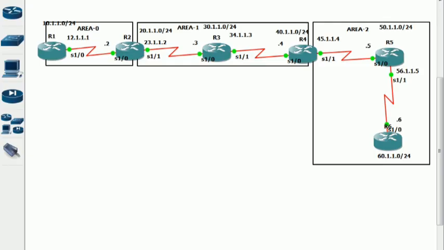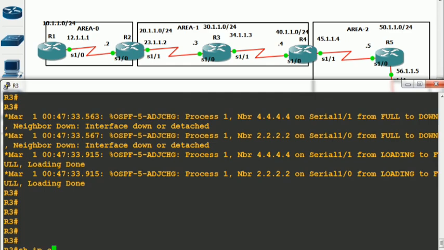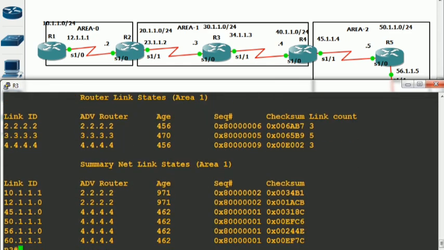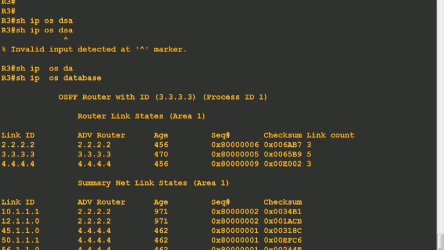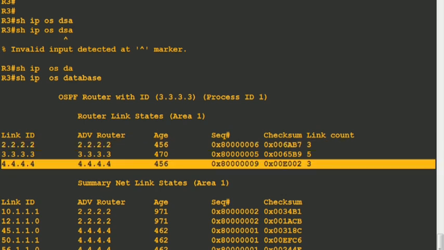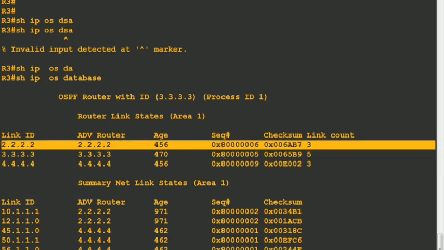Like here in the database table of R3, show IP OSPF database, it still has the database of area 1 only, because R3 is participating in area 1 only. So in its database table you have the router LSA generated by R2 as well as the router LSA generated by R4, and inside those two router LSAs you must get that V bit,